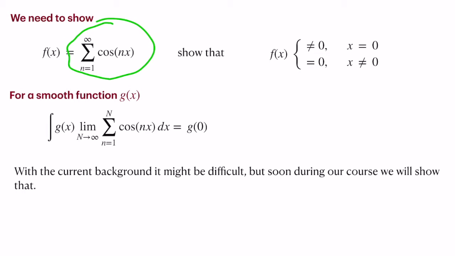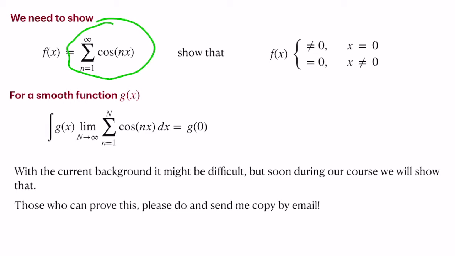This is in fact a very general property of all orthonormal functions that we can easily show using the properties of a differential equation, and that we will do sometime later. So in order to prove that this is exactly the delta function, we need to wait some time. Or if you think that you are impatient and you are able to show it, please write it down neatly and scan it and send it to me by email. There might be more than one way to show this, depending on your mathematical temperament.